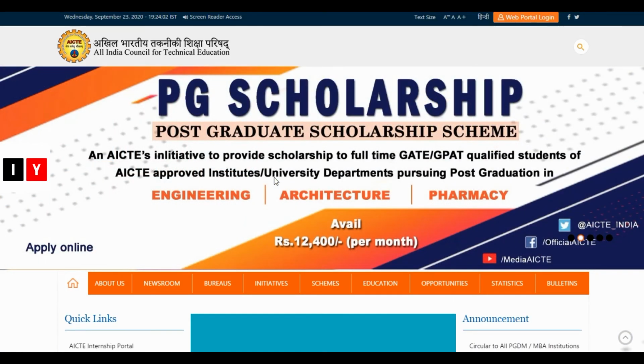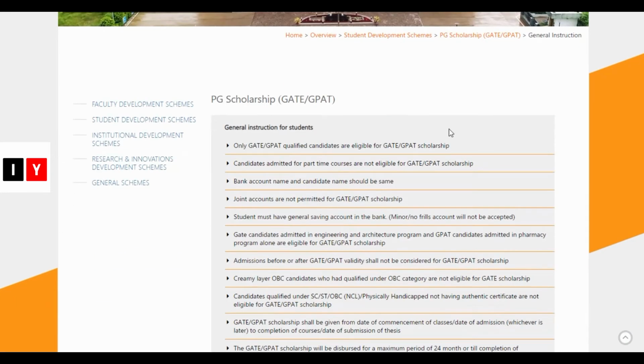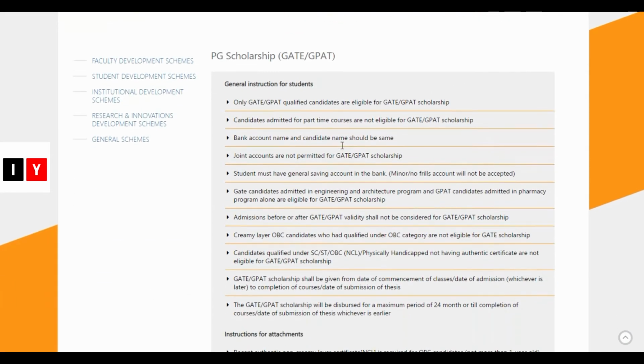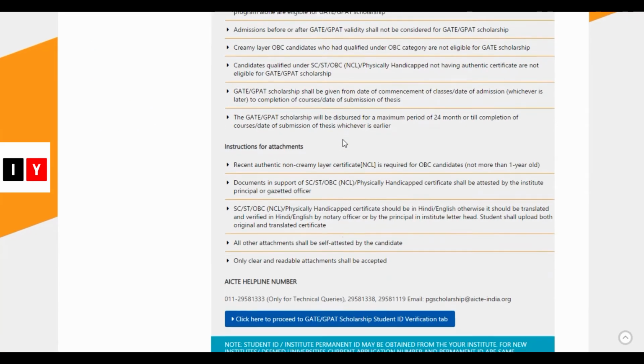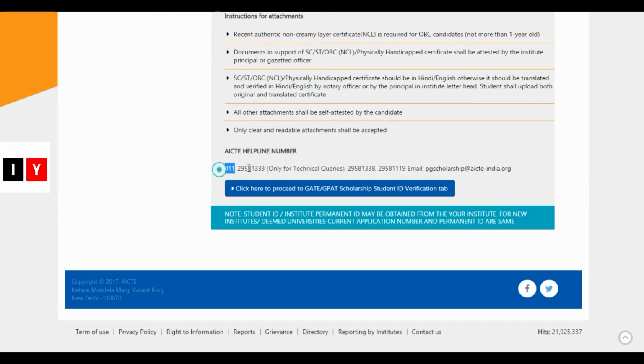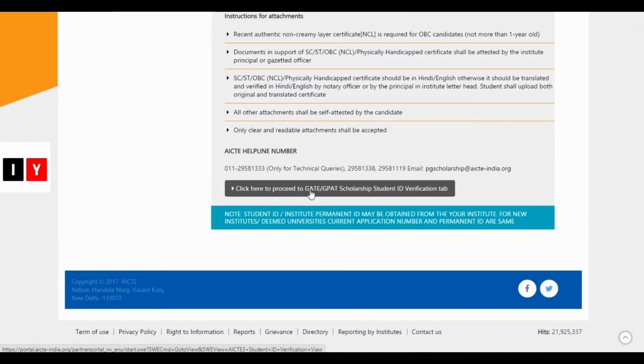So here you can get the PG scholarship of 12,400 per month. So here you can check out all the instructions for the students and instructions for the attachments, and here is the helpline number. You need to click here to proceed to GATE or GPAT scholarship student ID verification tab.